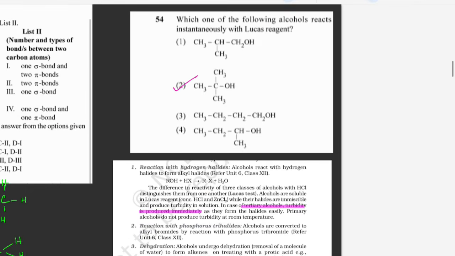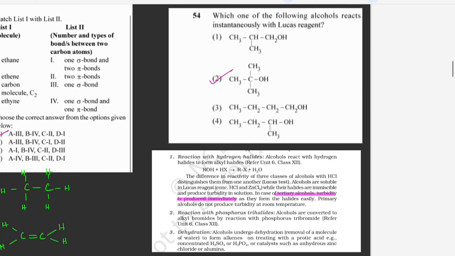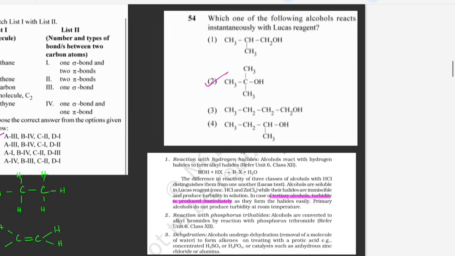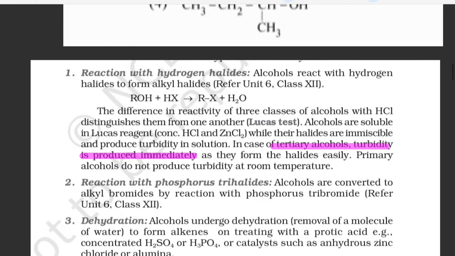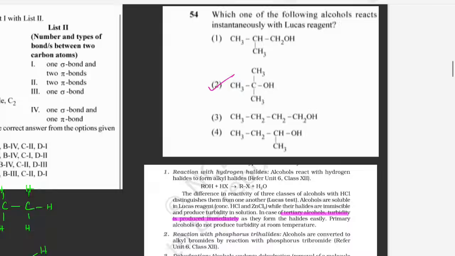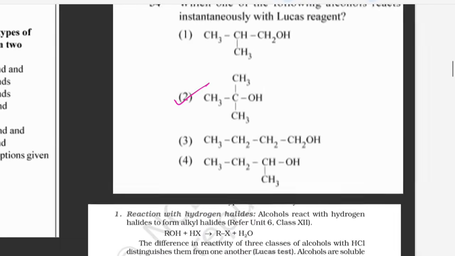The next type of question is, which of the following alcohols react instantaneously with Lucas reagent? Students, instantaneously means immediately. In Lucas reagent, in the case of tertiary alcohol, the turbidity is produced immediately. So it means tertiary alcohol reacts instantaneously with Lucas reagent.